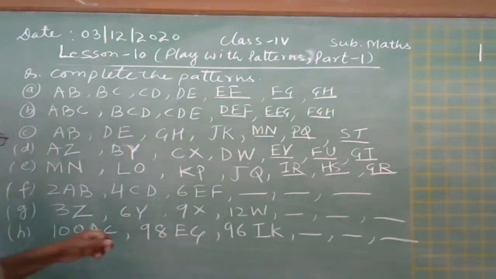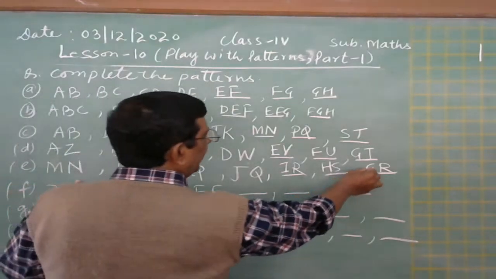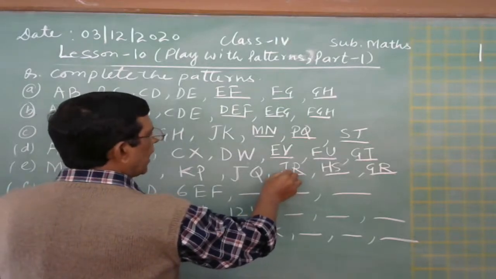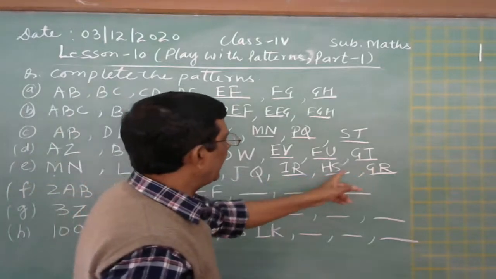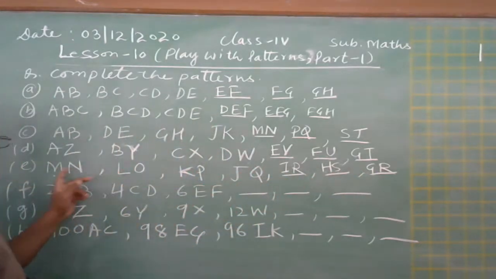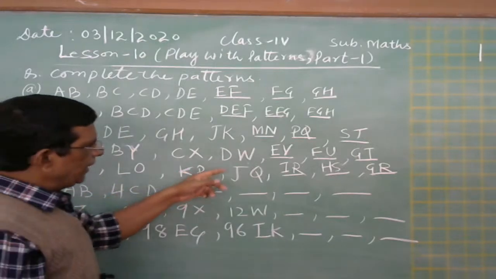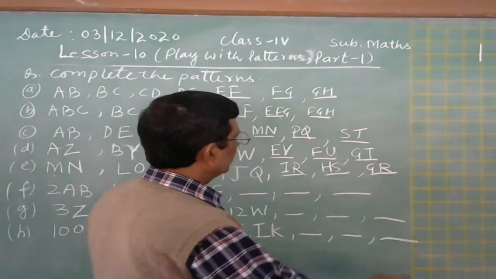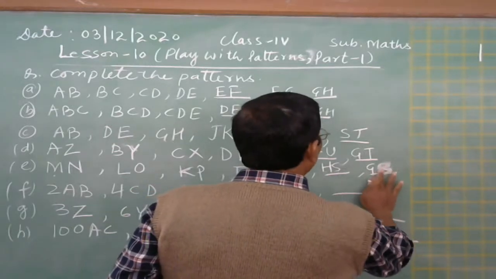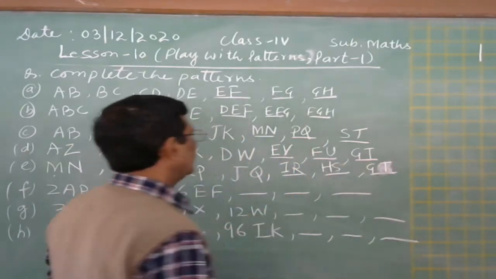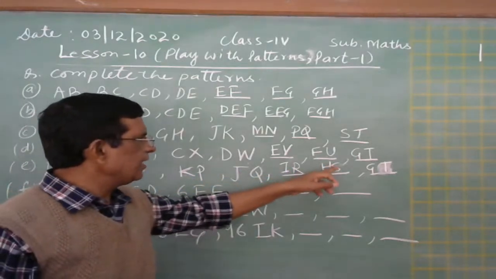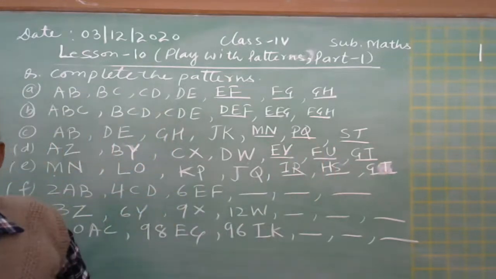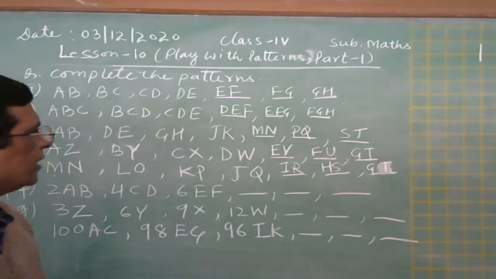Now you can check. From this side you can see G H I J K L M, and N O P Q R S. Sorry, here it is T. After S it is T. N O P Q R S T. Like this we can do. Okay, so this is the answer.